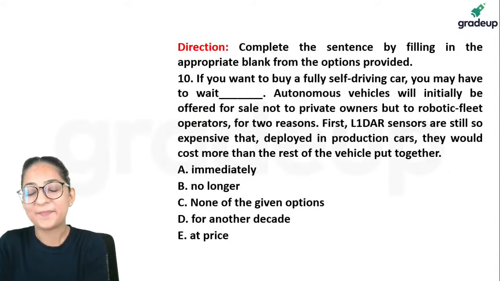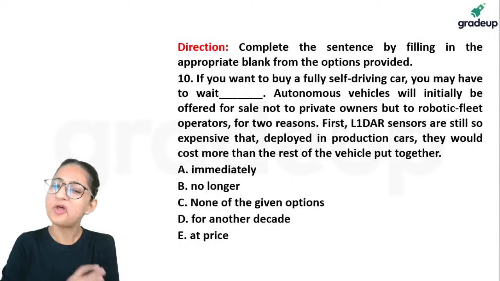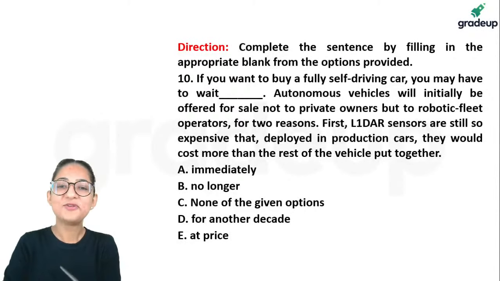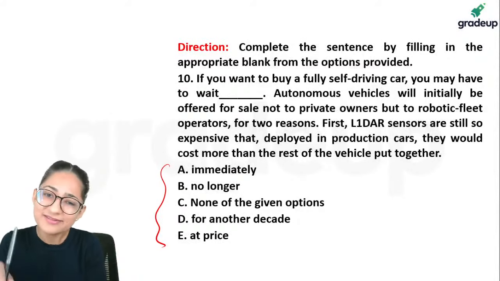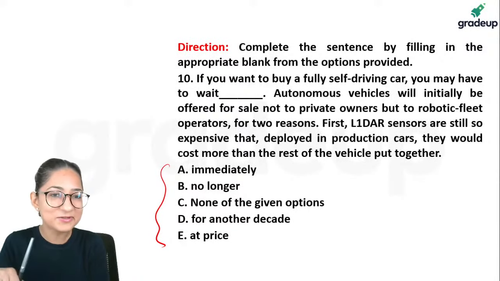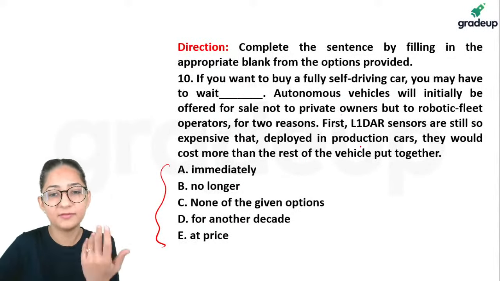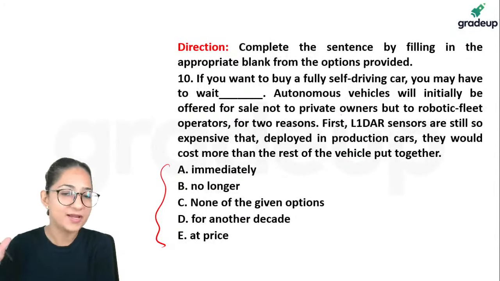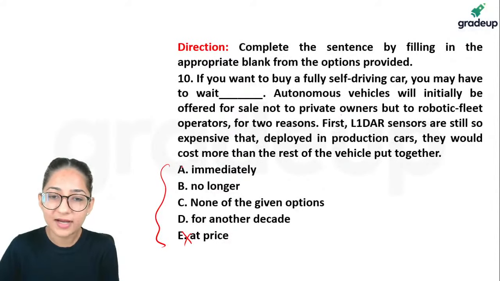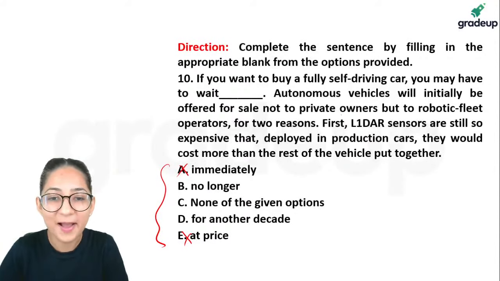If you want to buy a fully self-driving car, you may have to wait dash. Not very difficult. This is an easy one, guys. You have to choose the right word from the given options. You may have to wait immediately. Do you use the word immediately for wait? You'll have to wait no longer. Could be, if the rest of it says they are available, then we can say you'll have to wait for another decade. You'll have to wait at price. Guys, these you can directly eliminate. After that we'll check which one comes into picture.